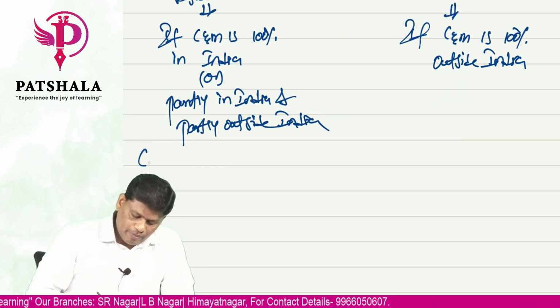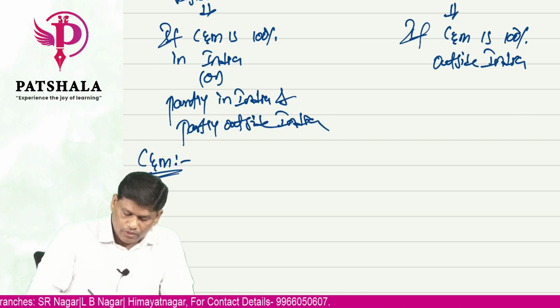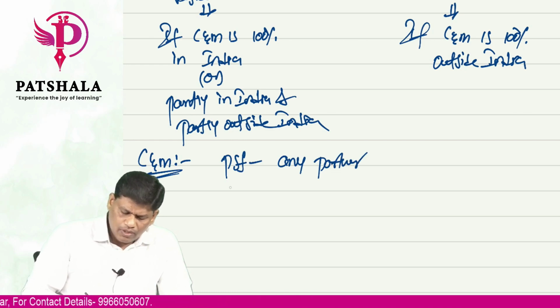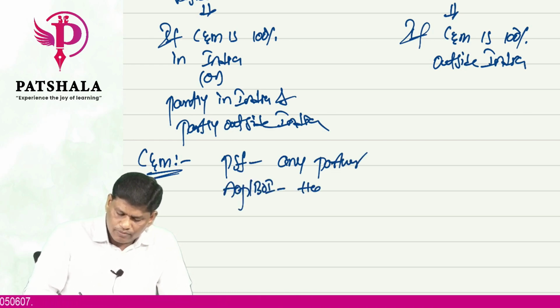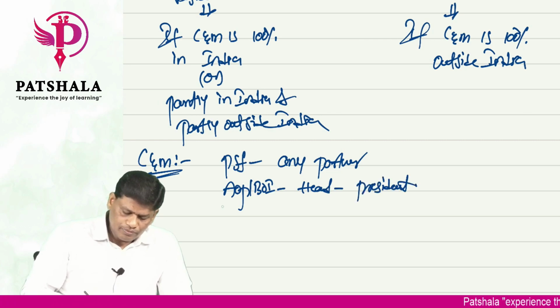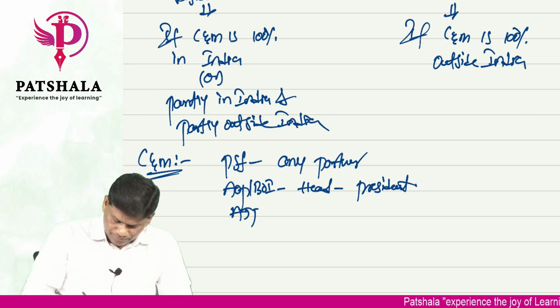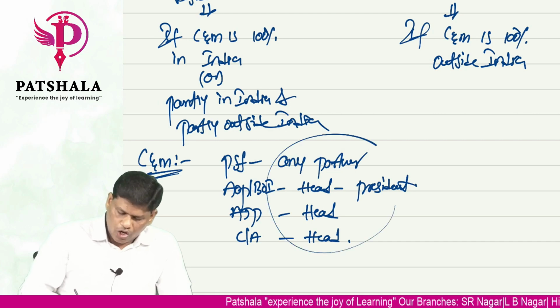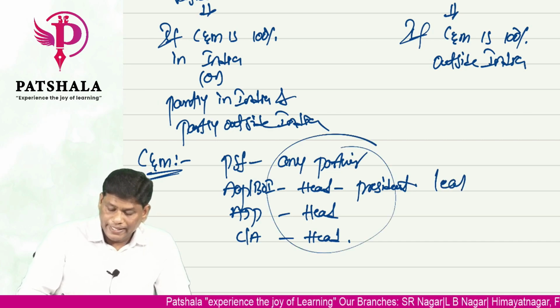Now, what is control and management? Who will have control and management? In case of partnership firms, any partner can have that control and management. In case of AOP or BOI, that association head will be there. You may call it a president. AJP, head. Local authority also, head. So for all these organizations, who is going to lead?